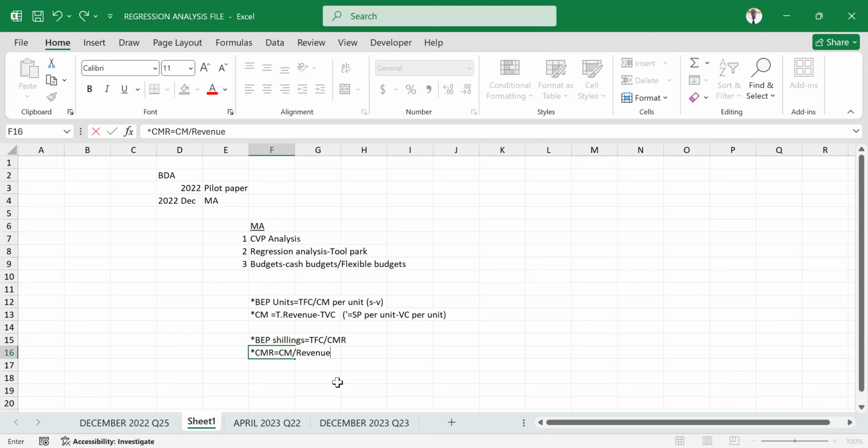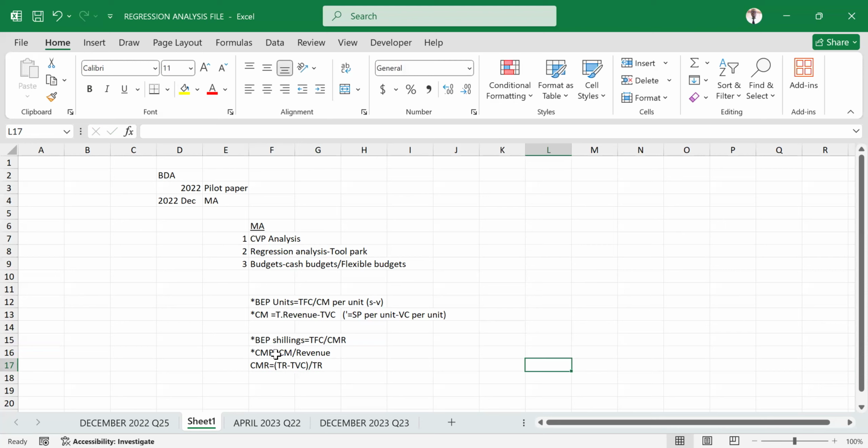But you can as well rephrase it in a different way. You can still say contribution margin ratio to make it appear a bit different. How do you get contribution margin? Contribution margin is total revenue. We are just dealing with the numerator. We just said it is contribution margin, but you can break down that contribution margin further. Contribution margin is just total revenue minus total variable cost. That is the same as contribution margin in the first approach. Then you introduce a bracket to mean that we are dividing all that you are getting by the total revenue. It is the same, but we're just breaking down the numerator.